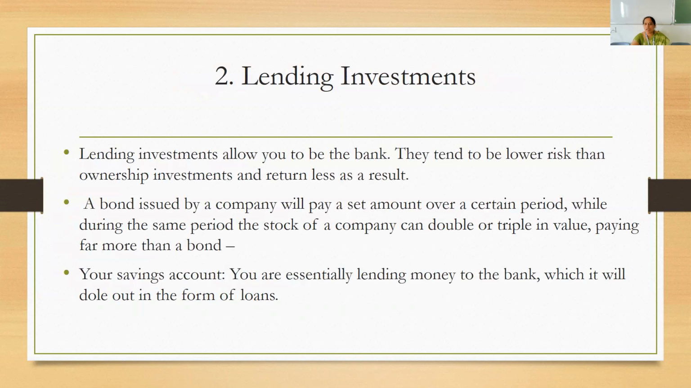The second classification is your lending investments. Lending investments allow you to be the banker. You will be lending the money. You own the money, but you are going to lend the money as an investor. So they tend to be lower risk than ownership investments and return less as a result. A bond issued by a company will pay you a set amount over a period of time, while during the same period, the company stock could double and triple, and hence the return on the company stock would be more than the bond.